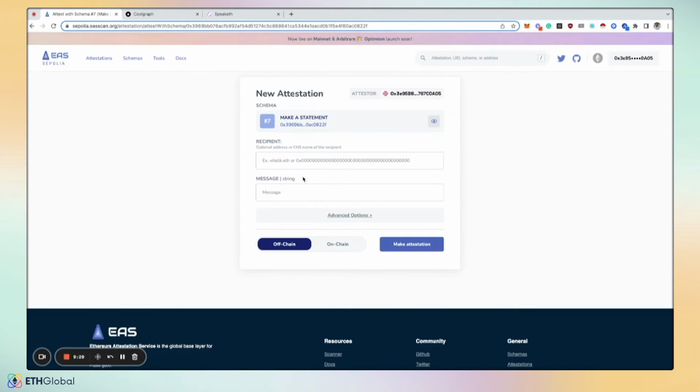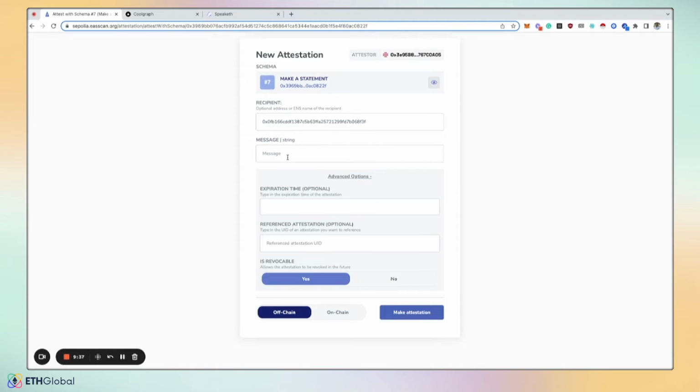So let's attest with it. You don't have to designate a recipient, but you can if you want. And then whatever the decoded data was per message string, so we could say, looking forward to all the global Waterloo hack projects.